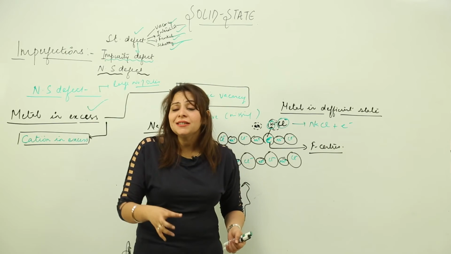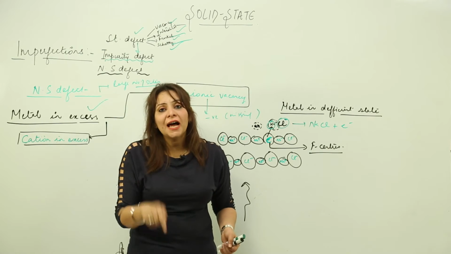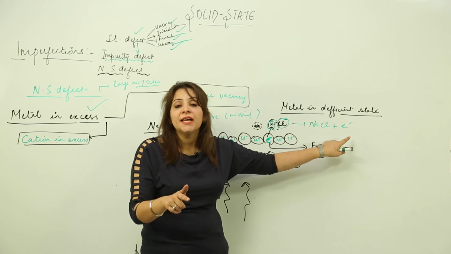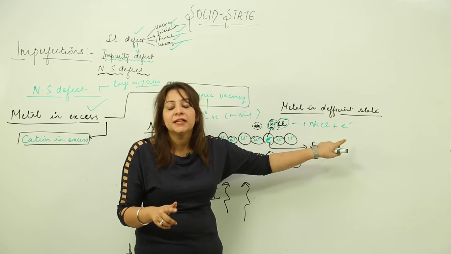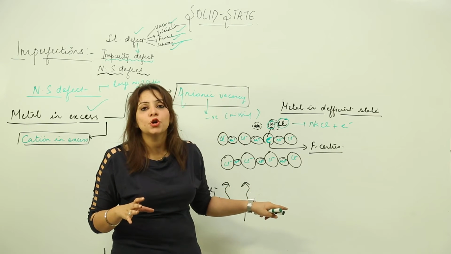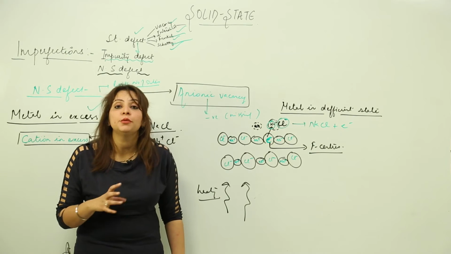So as the Cl negative ion moved from its place, creating a vacancy, that vacancy was filled by the electron which was released, right? And the vacancy which has the electron is called an F center. Those vacancies with electrons are called F centers, and these electrons are actually playing a very important role, right?